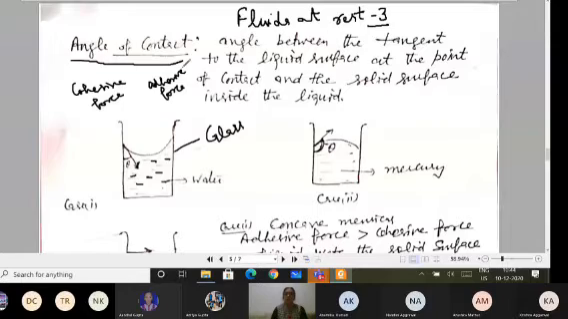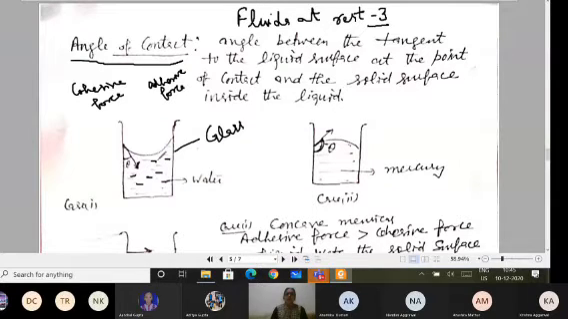Because of adhesive forces, in day-to-day life you are able to paste one thing with the help of glue. That glue you also call an adhesive material. So from there also you can remember the things in your mind.